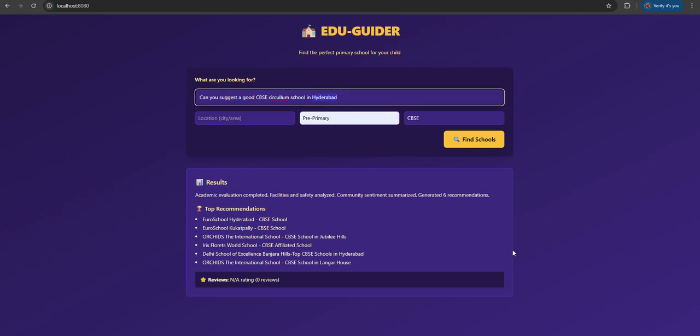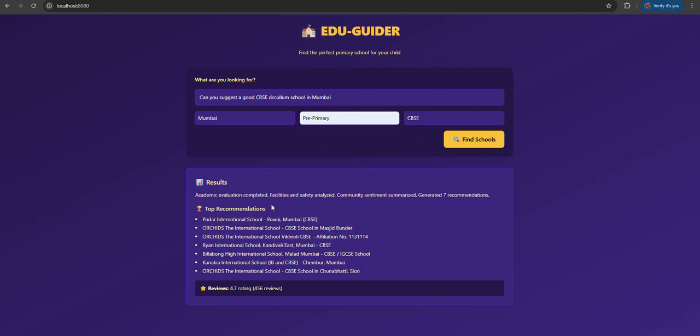If I want to do the same process for a different area, I can do that. I can set the area as Mumbai, and I can search. The parents can get quick recommendations closest to their areas, matching their personal preferences and budget criteria, and it would give the most suitable recommendations. It will also fetch the Google reviews.